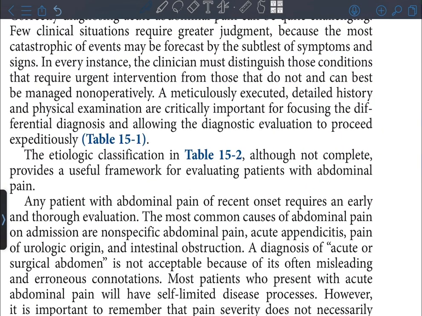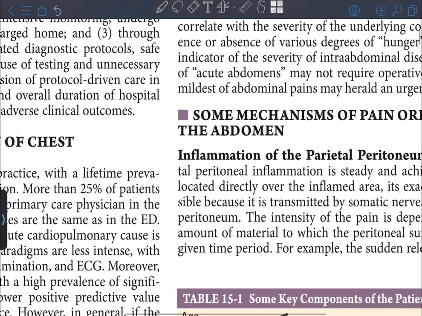The etiology classification in Table 15.2, although not complete, provides a useful framework for evaluating patients with abdominal pain.